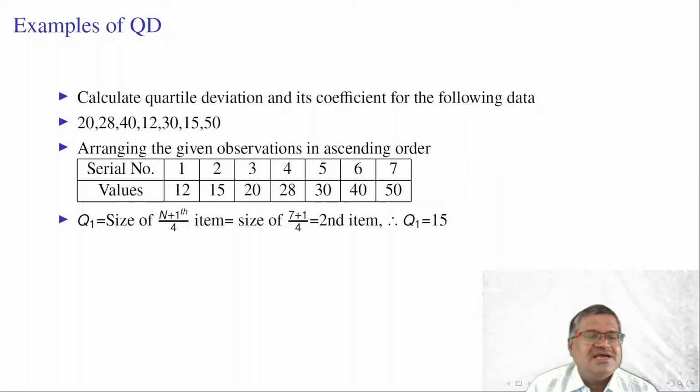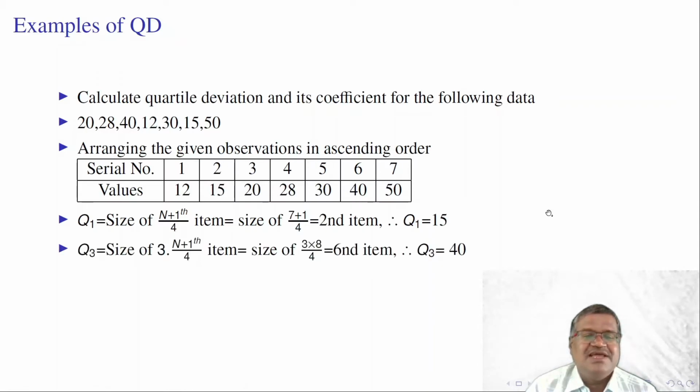Q1 is the n plus 1 by 4th item. Here n is 7, so 7 plus 1 by 4 is the second item. The value corresponding to the second item is 15. Similarly, Q3 is the 3 into n plus 1 by 4th item, which is 3 into 8 by 4, nothing but 24 by 4, the 6th item.